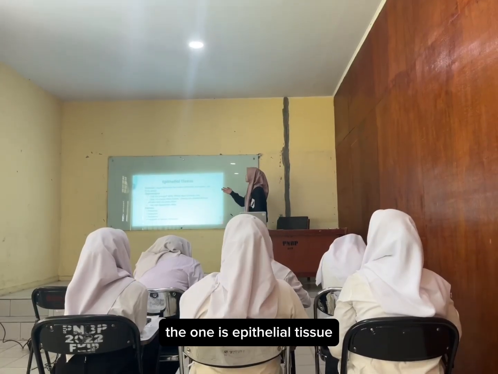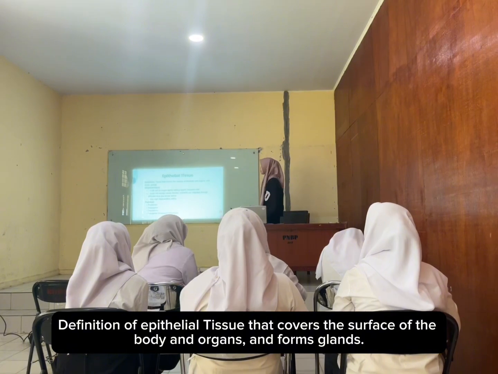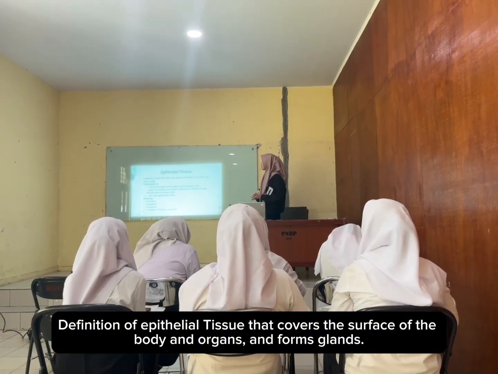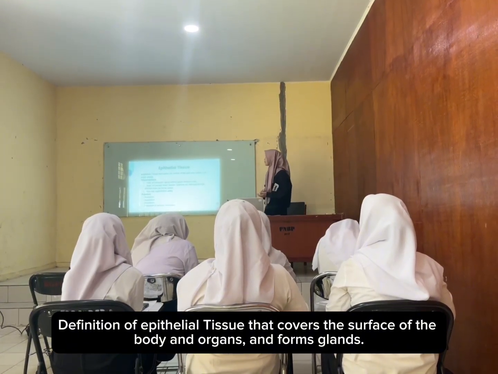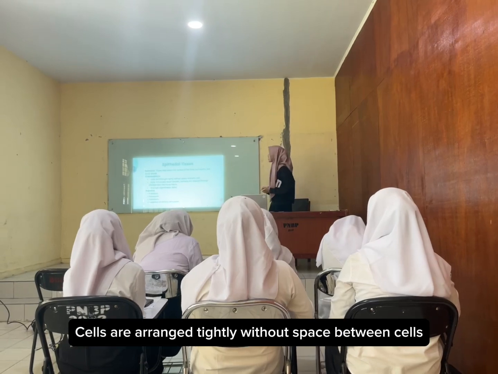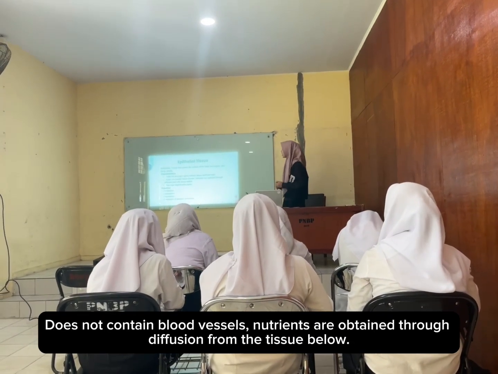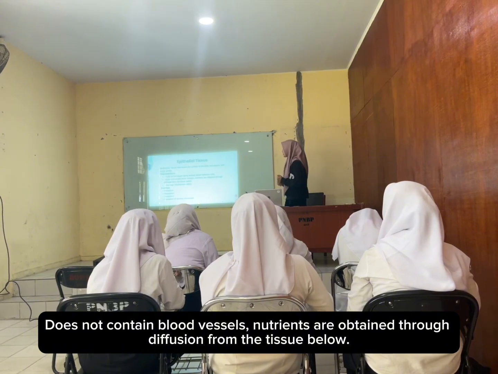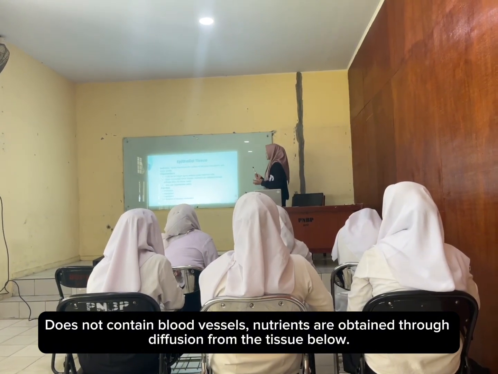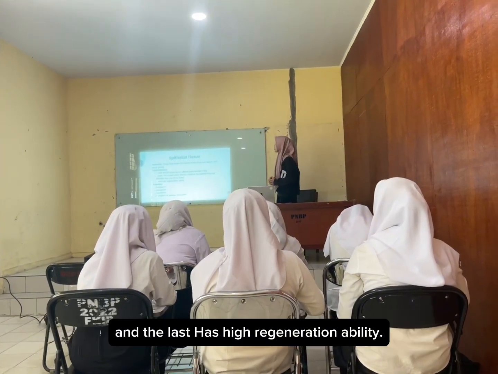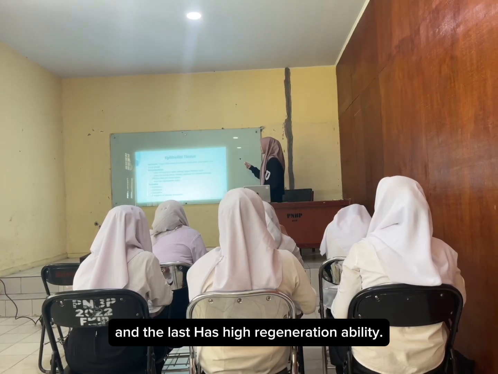The first one is epithelial tissue. The definition of epithelial tissue is tissue that covers the surface of the body and organs and forms glands. The characteristics: first, cells are arranged tightly without space between cells. Second, it does not contain blood vessels. Nutrients are obtained through diffusion from the tissue below. And the last, it has high regeneration ability.